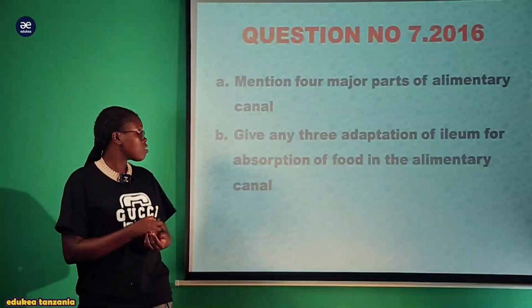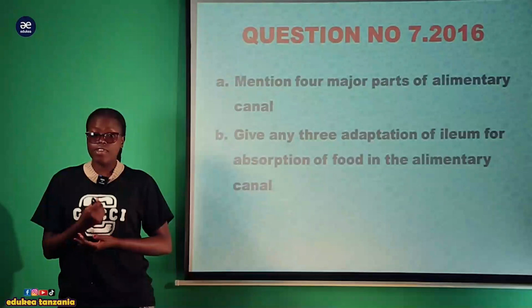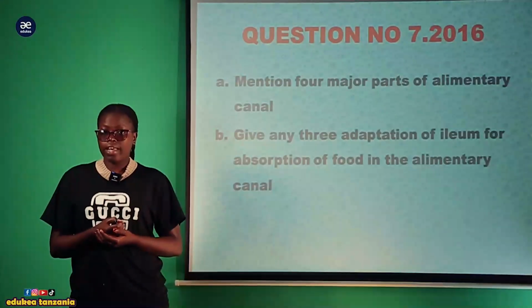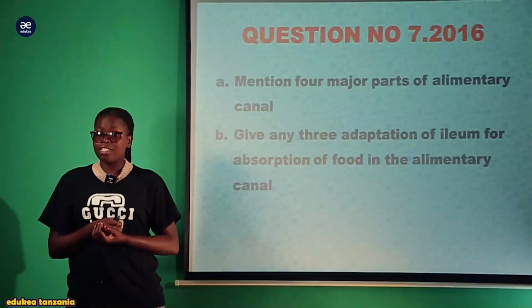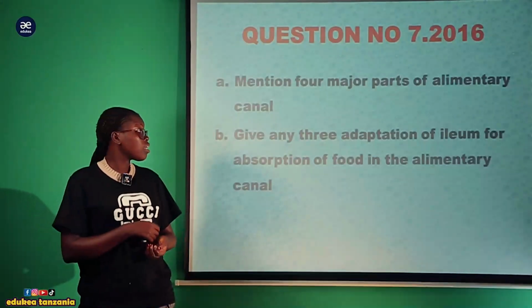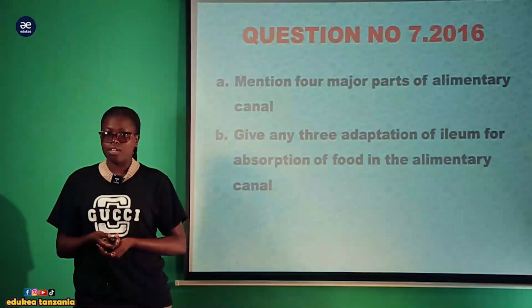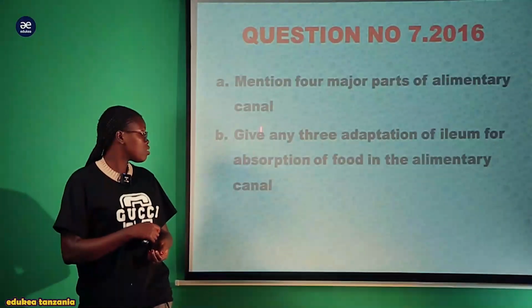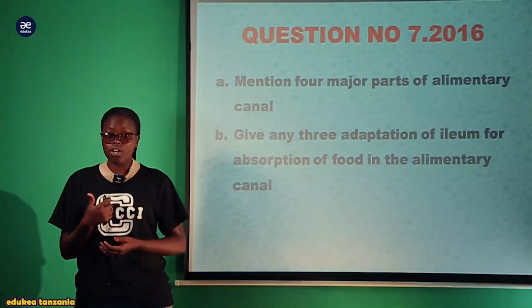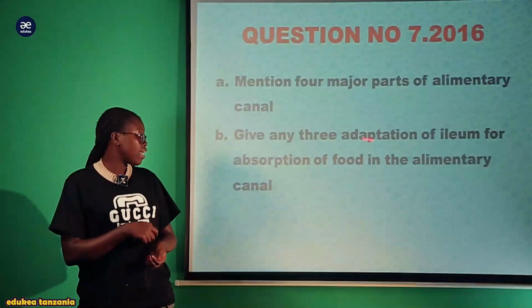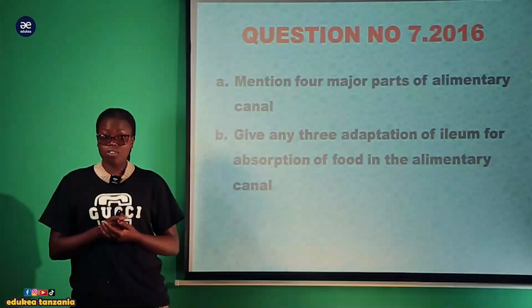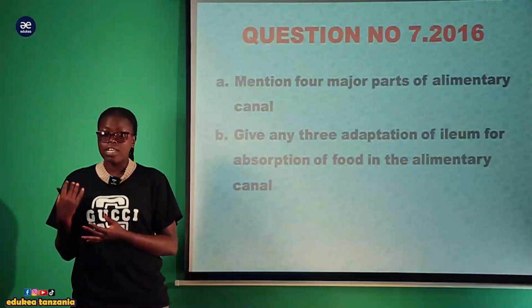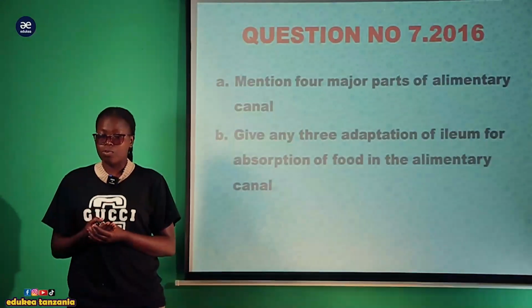My lovely students, before we answer the question, first of all, we have to be aware of the direction of the particular question. Question number 7, Roman A, needs you to give only four major parts of the alimentary canal. And Roman B needs you to give only 3 adaptations of the ileum for the absorption of food in the alimentary canal. Make sure that you stick to the direction so as to avoid wasting time while attempting your question.